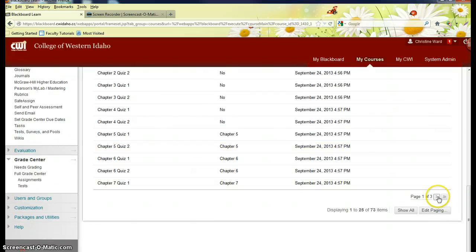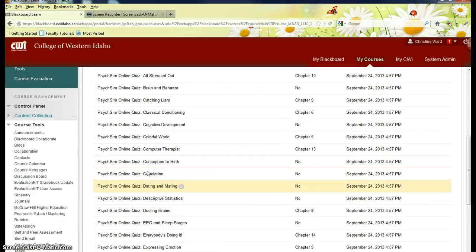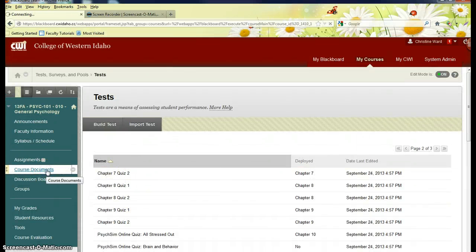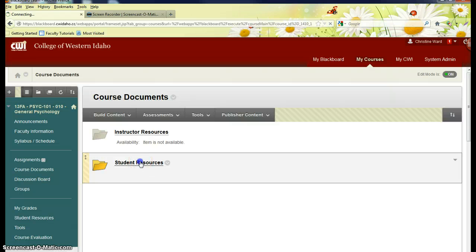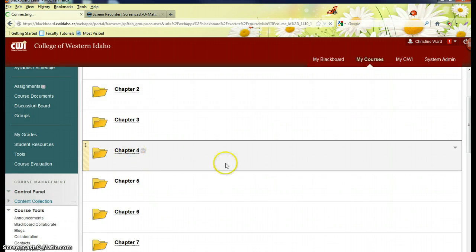See all 3 pages of this stuff. Here's your psych sim stuff. So you can see that this is one of them that I just deleted the assignment to. It still lives here. So you can deploy it anytime you choose to, but we don't need to have everything in there all the time. So come back into course documents, back into student resources, and I want to make sure I've got everything in chapter 4.